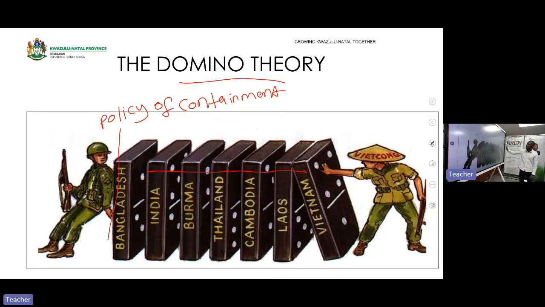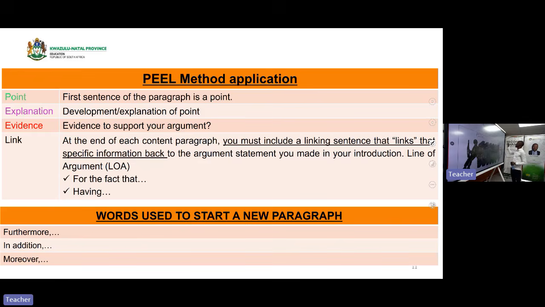This is an image of the domino theory in practice. If this country of Vietnam can be a communist country, hence USA must prevent this thing. It is called the policy of containment, bantabam. Now, let us go to these strategies here now.